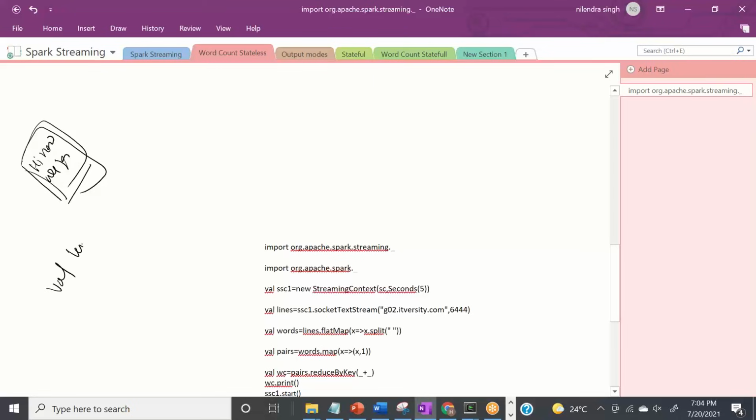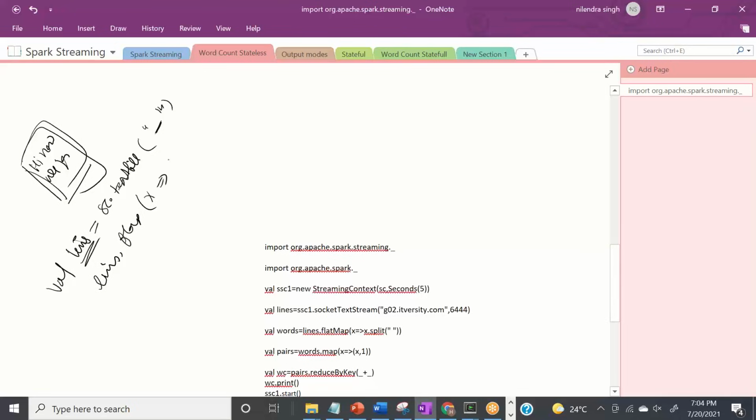We were doing lines is equal to sc.textFile, right? Then we give the path of the file, this path. Once these lines are here, we say lines.flatMap, and then inside the flatMap.